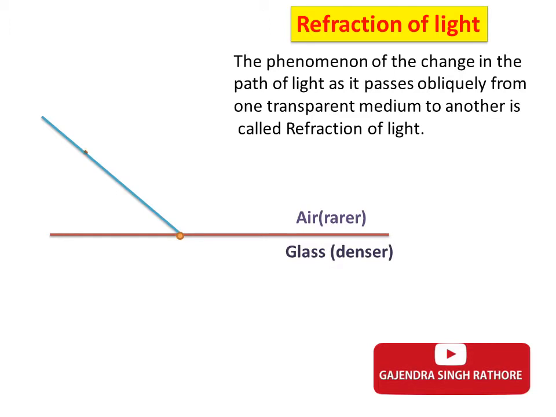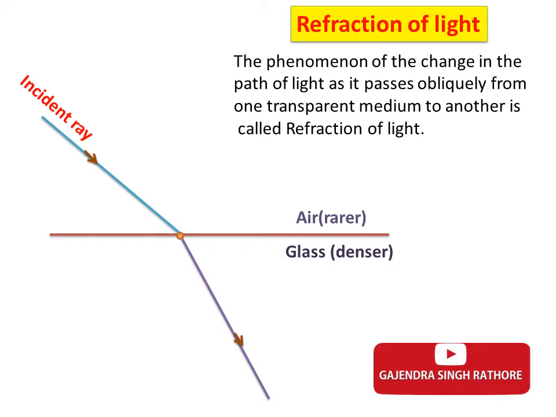This is called refraction of light. What is refraction? The phenomenon of change in the path of light as it passes from one transparent medium to another is called refraction of light.